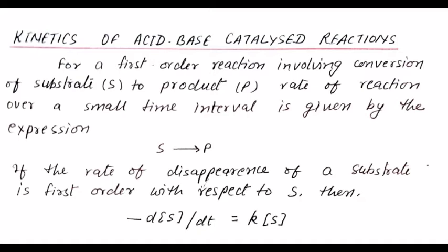Kinetics of acid-base catalyzed reactions. For a first-order reaction involving conversion of substrate to product, rate of reaction over a small time interval is equal to the rate of disappearance of a substrate, which is equal to k concentration of substrate.